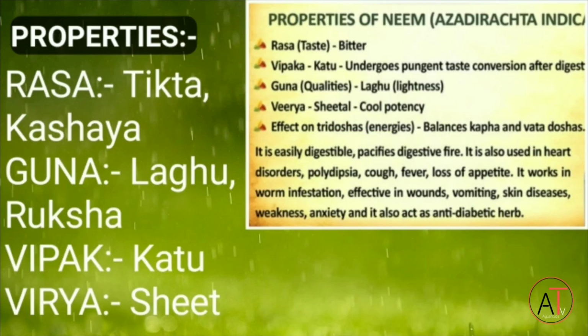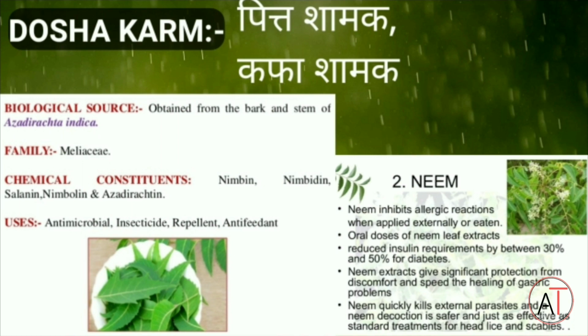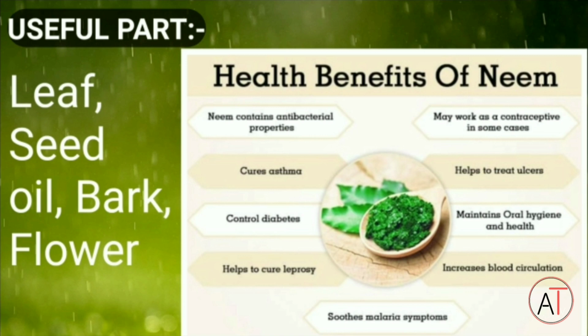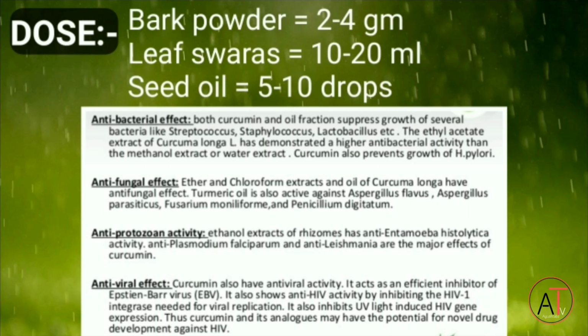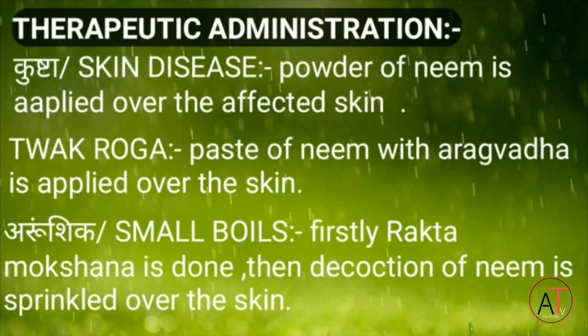Next, coming to the properties, it has Tikta Kashaya Rasa, Laghu Ruksha Guna, Katu Vipaka and Shita Virya. In Dosha Karma, it is Pitta Shamak and Kapha Shamak. Next, the useful parts are leaf, seed oil, bark and flowers. Dose: bark powder 2 to 4 gram, leaf swarasa 10 to 20 ml and seed oil 5 to 10 drops.